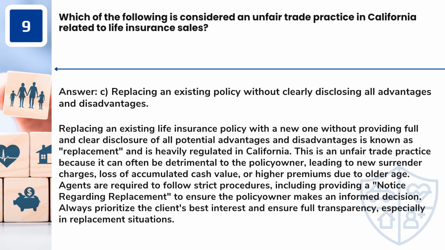Answer: C. Replacing an existing policy without clearly disclosing all advantages and disadvantages. Replacing an existing life insurance policy with a new one without providing full and clear disclosure of all potential advantages and disadvantages is known as replacement, and is heavily regulated in California. This is an unfair trade practice because it can often be detrimental to the policy owner, leading to new surrender charges, loss of accumulated cash value, or higher premiums due to older age.